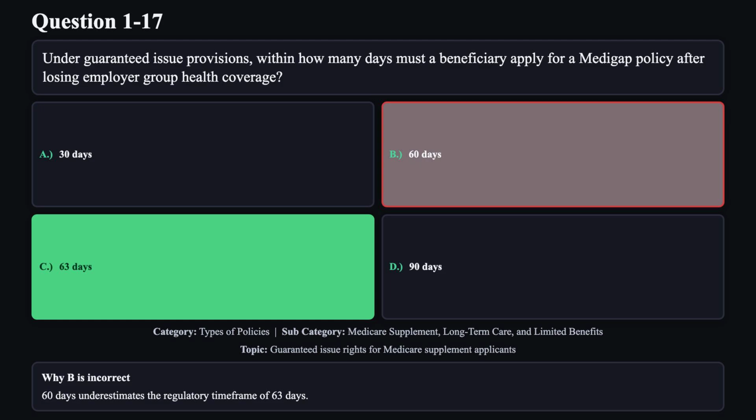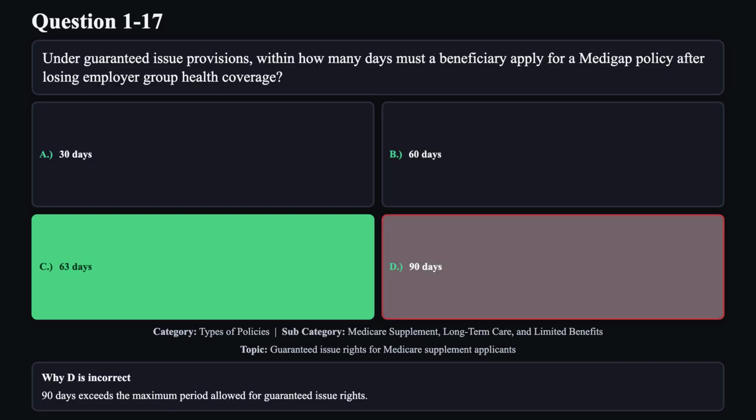Reason B is not correct. 60 days underestimates the regulatory time frame of 63 days. Reason D is not correct. 90 days exceeds the maximum period allowed for guaranteed issue rights.